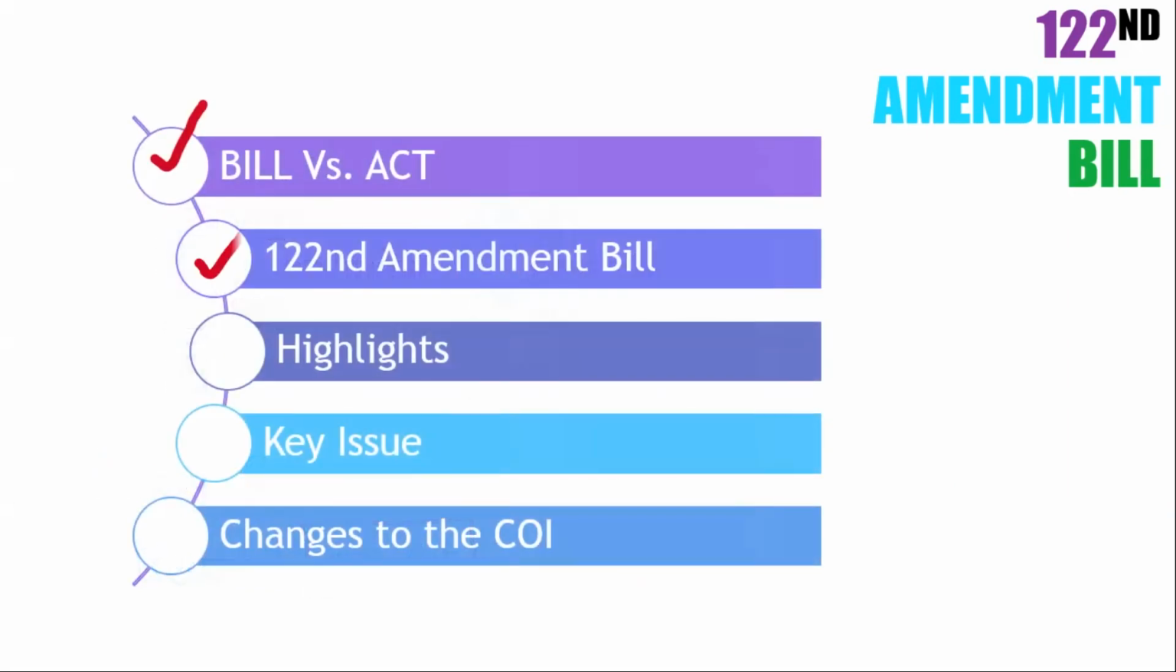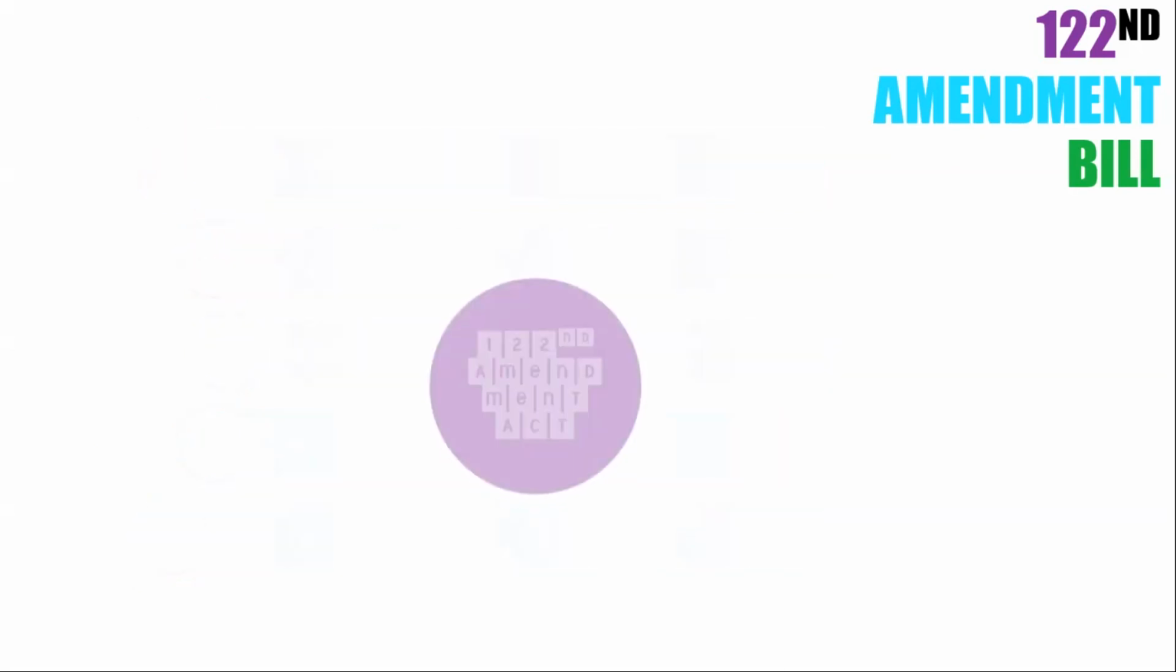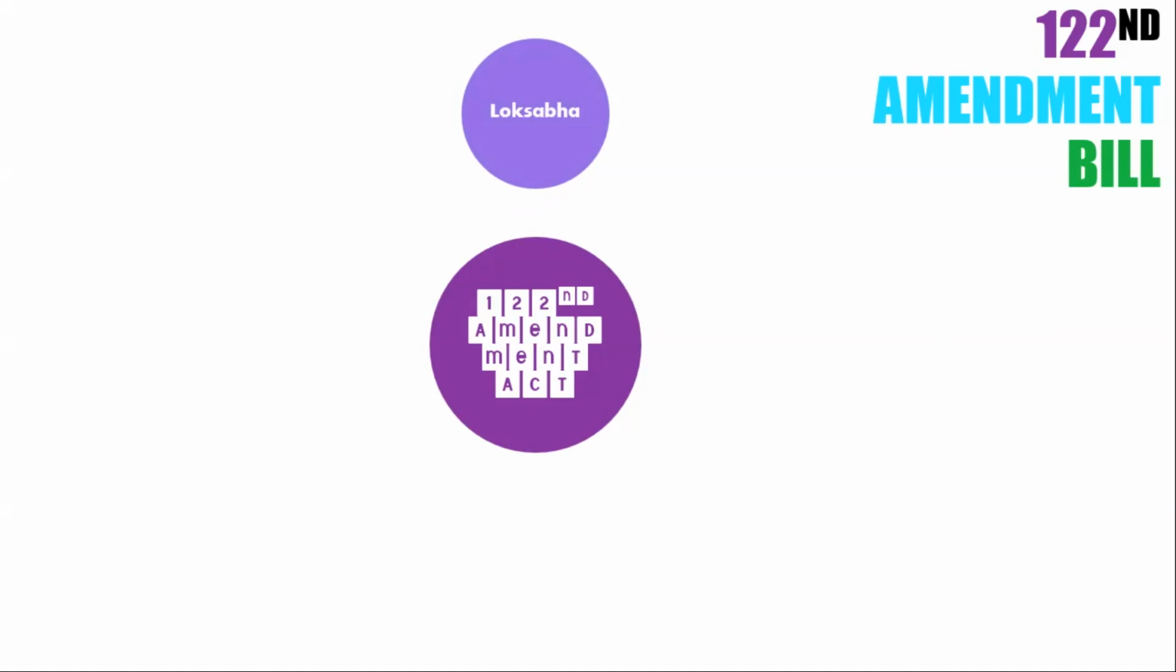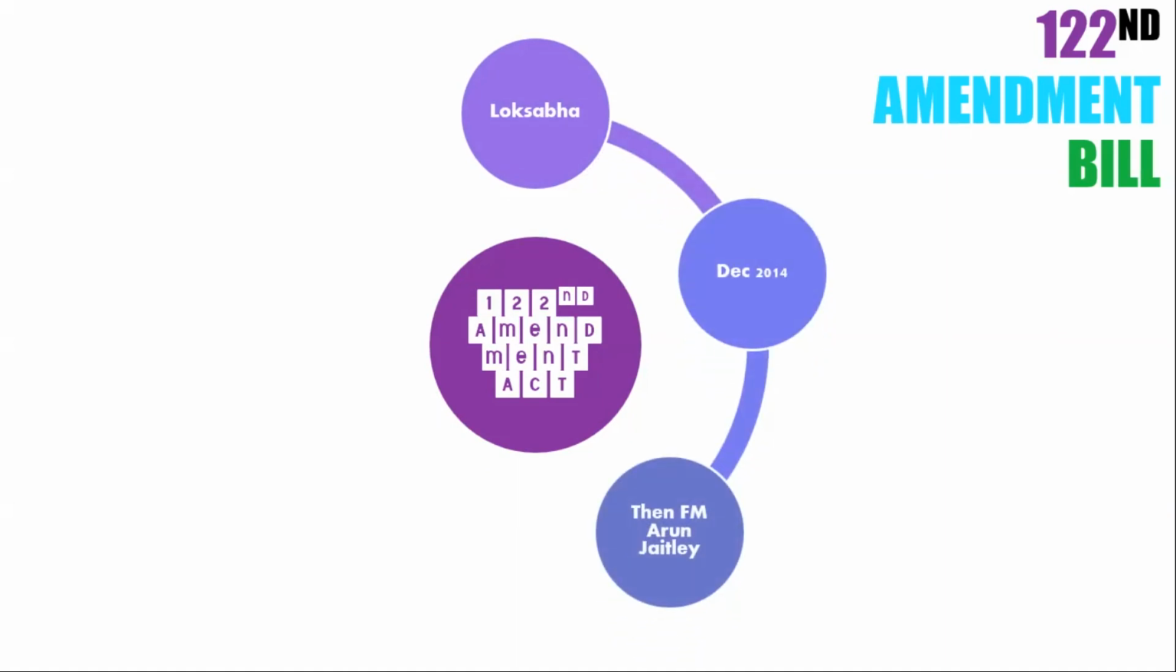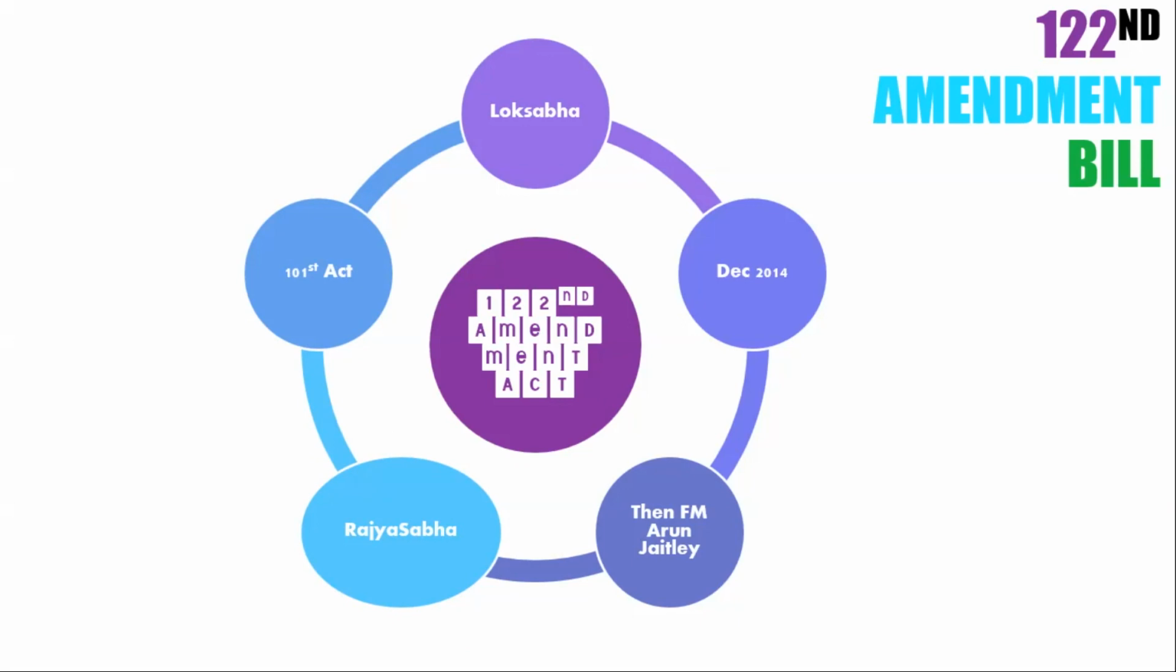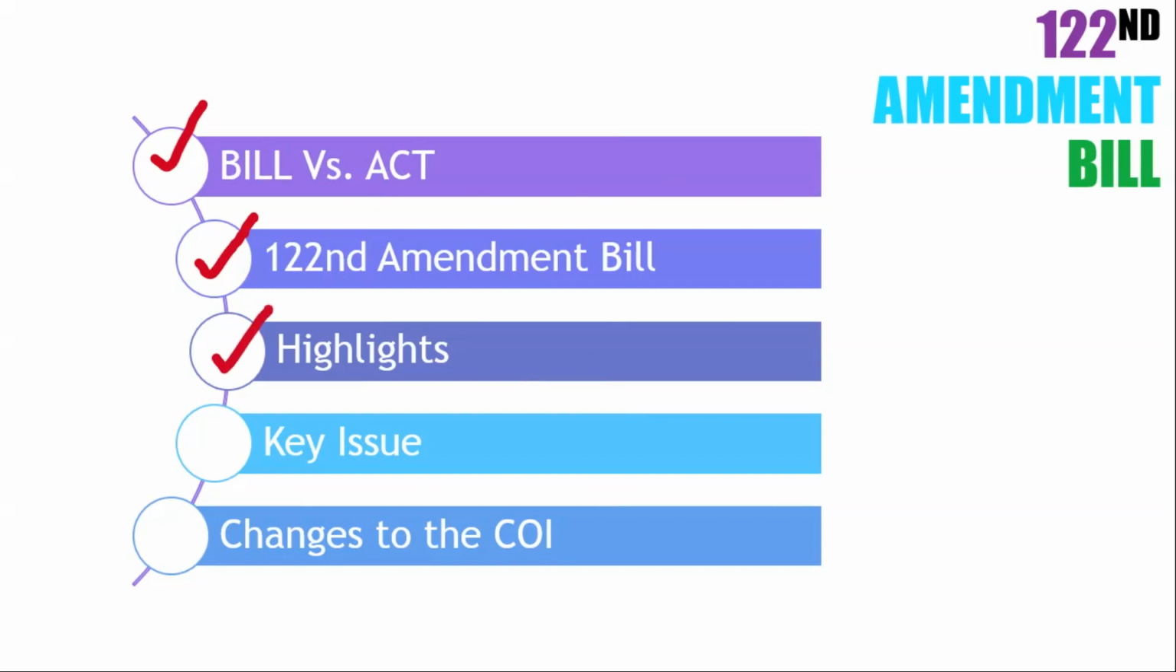Moving on to the next part, a brief about the 122nd Amendment Bill. This bill was introduced in the Lok Sabha in December 2014, and the finance minister at that time was Shri Arun Jaitley. This bill was then successfully passed in the Rajya Sabha and then it was made the 101st Constitutional Amendment Act. Now let's discuss the highlights of this 122nd Amendment Bill.